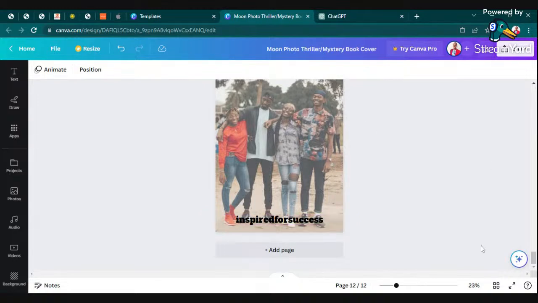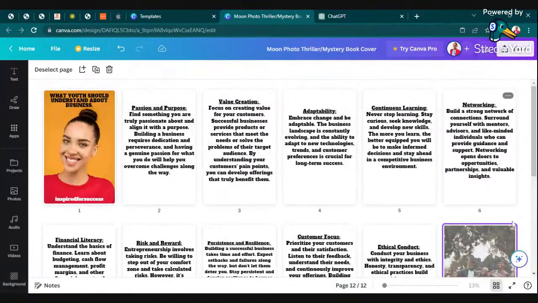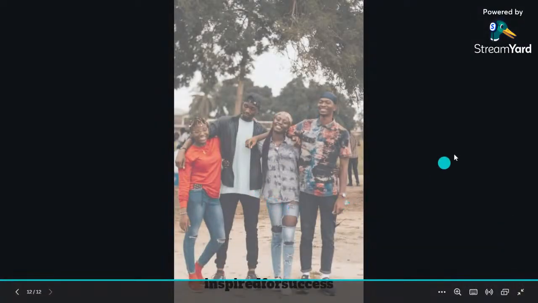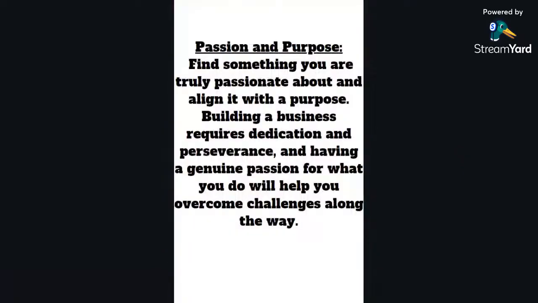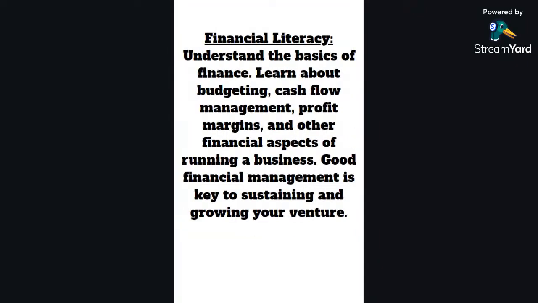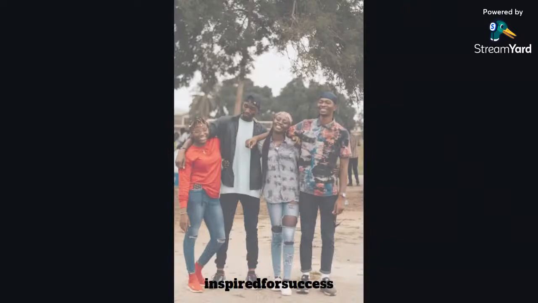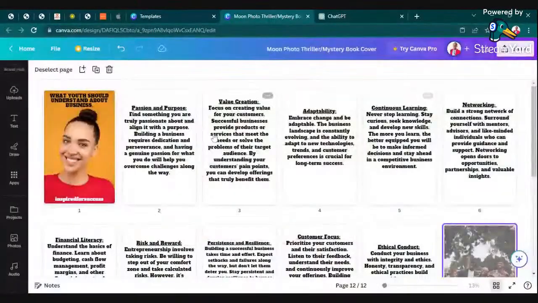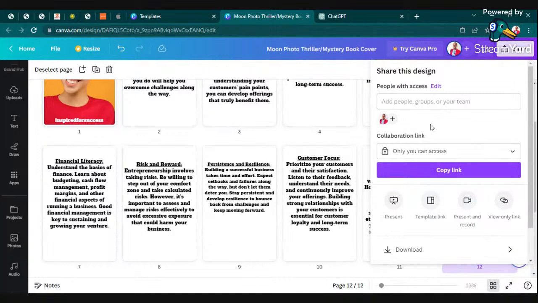So we are now done with our book. The next thing we'll do is to download it. But before then, maybe we can look at each page and see how they look. So this was the first page, second page, third page, fourth, fifth, sixth, seventh, eighth, ninth, 10, 11, and that is 12, the last page. So all this has been made possible by utilizing canva.com and ChatGPT. So the next thing we do is to download this book.